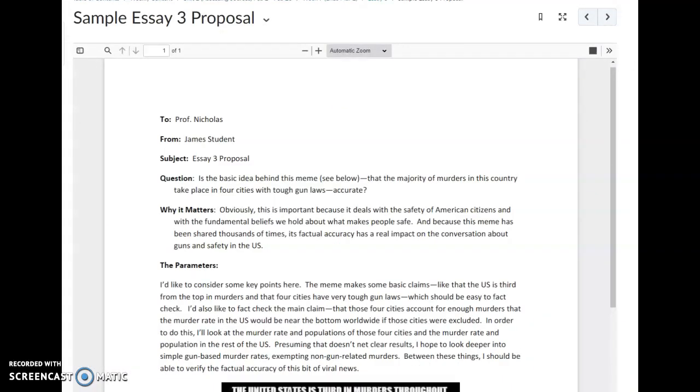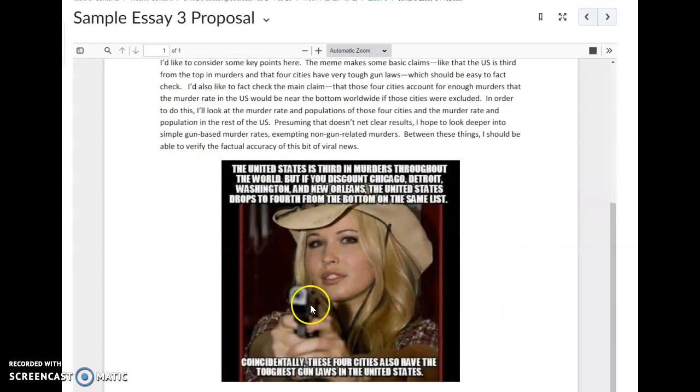Okay, so again, it's very similar to the Essay 2 proposal. The difference is we're going to have a spot here for you to put either a link or the meme itself, okay? The idea here is that this is viral news. This was a meme. It came straight from my aunt's Facebook page, okay? The United States is third in murders throughout the world, but if you discount Chicago, Detroit, Washington, and New Orleans, the United States drops to fourth from the bottom on the same list. Coincidentally, these four cities also have the toughest gun laws in the United States.